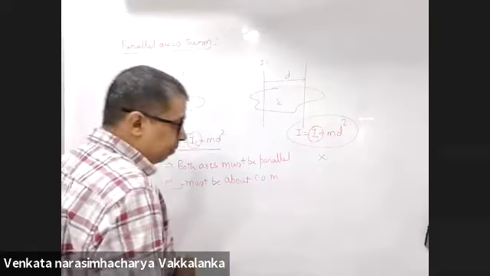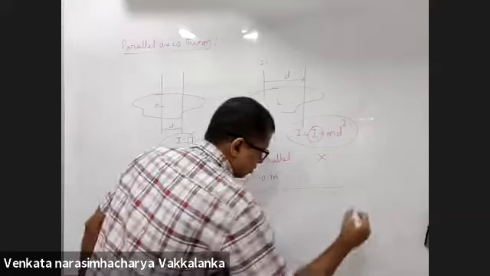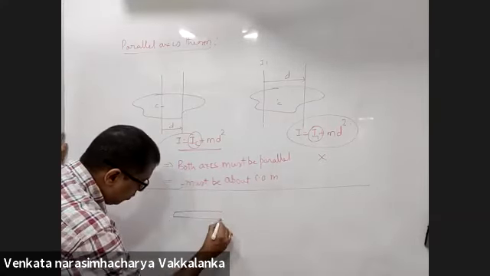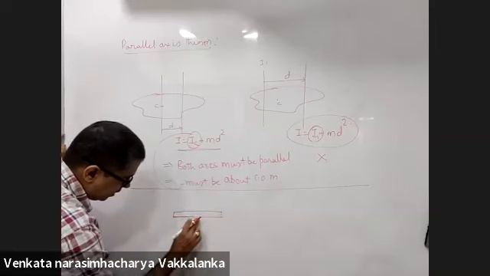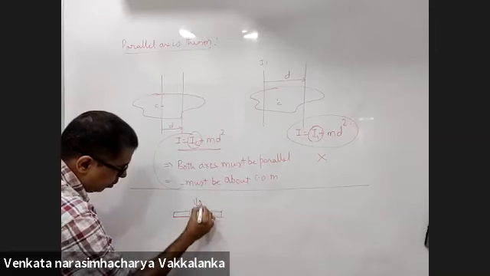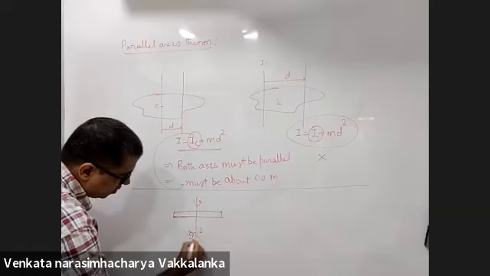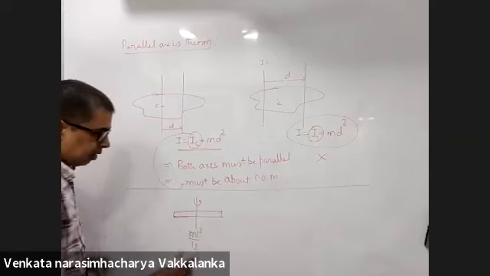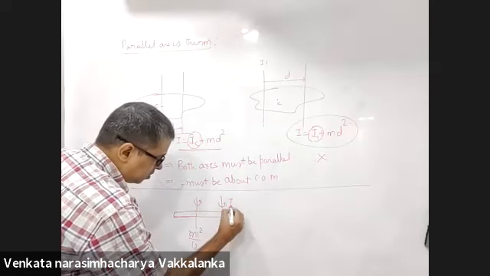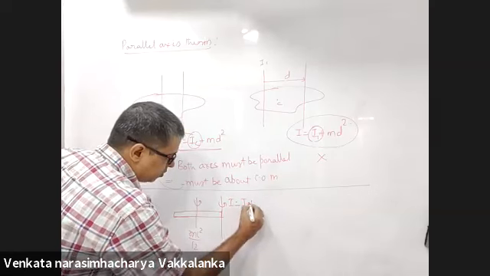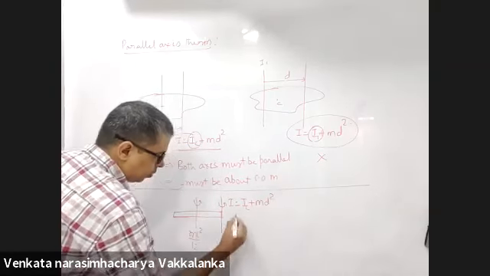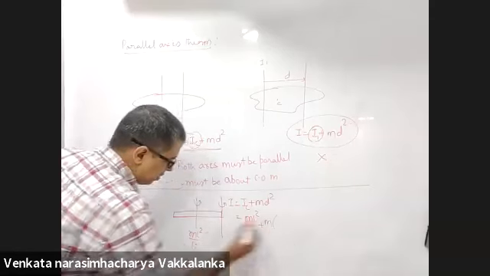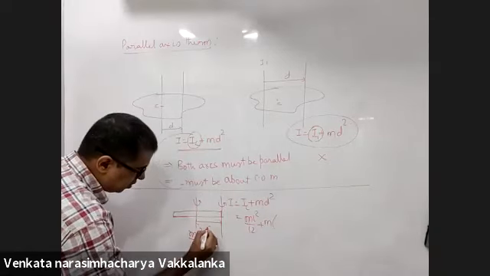Now, can you show me an application of this? First of all, before I give you the proof of this, you dealt with a thin rod, right? What did you tell me the moment of inertia about this axis was? ML square by 12? Yes, sir. About this, I will be IC plus M into D square, ML square by 12 plus M into what is this distance equal to?